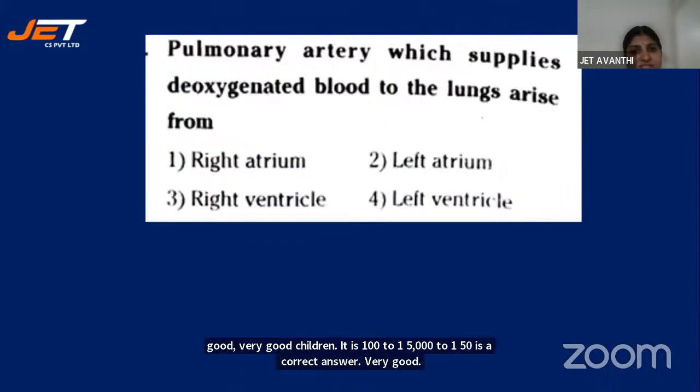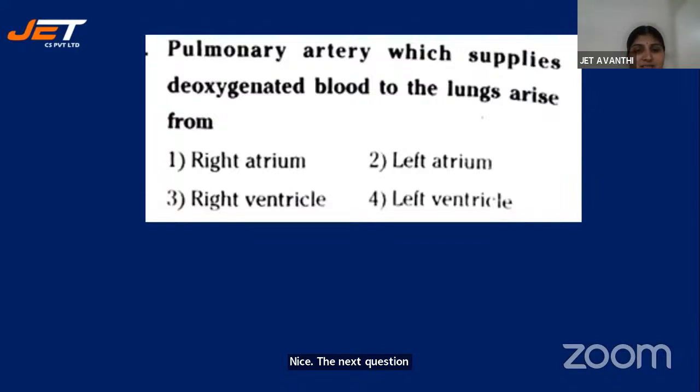The next question. Pulmonary artery, which supplies deoxygenated blood to the lungs, arises from. I was just telling you this a few minutes back. So the pulmonary artery, which supplies deoxygenated blood, takes it from the right ventricle. From the right ventricle, this pulmonary artery will be taking deoxygenated blood to the lungs. Which chamber does it arise from? I have given the answer to you, children.